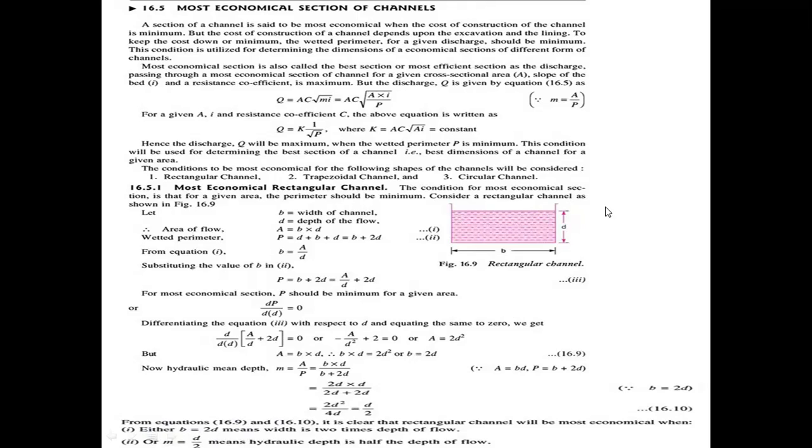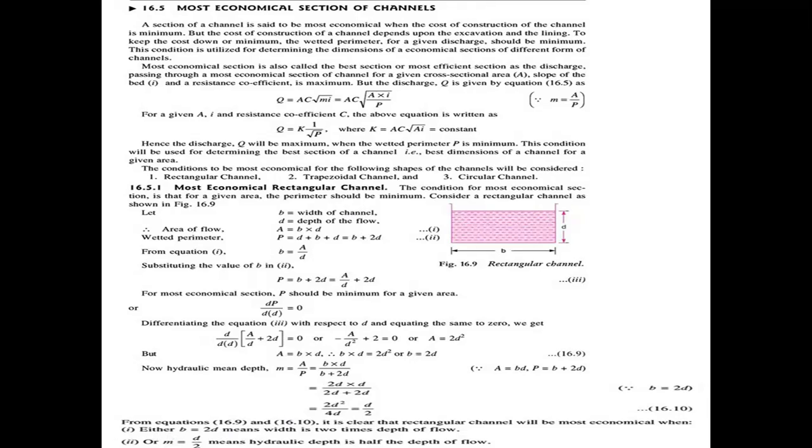At construction time of the rectangle channel, to be economically constructed with reduced cost, for the low cost of construction of the channel, we mainly follow these two equations: b equal to 2d and m equal to d by 2. This is the derivation for the most economical rectangle channel.